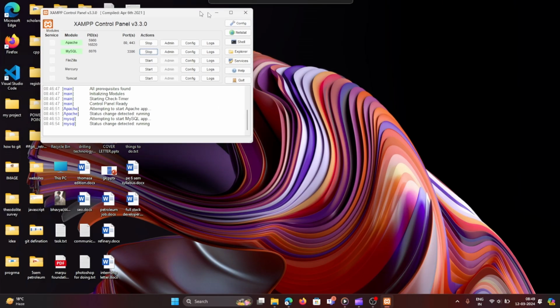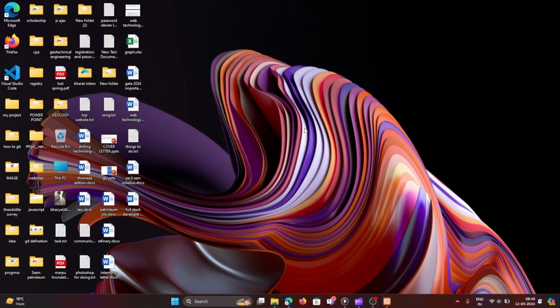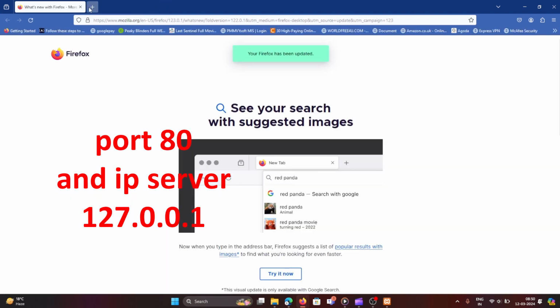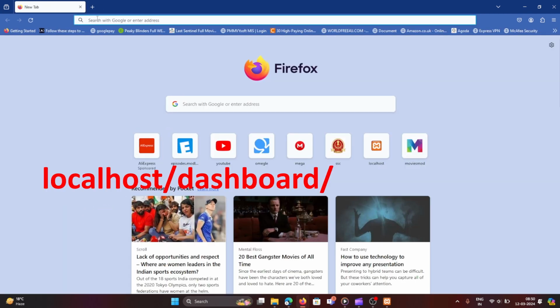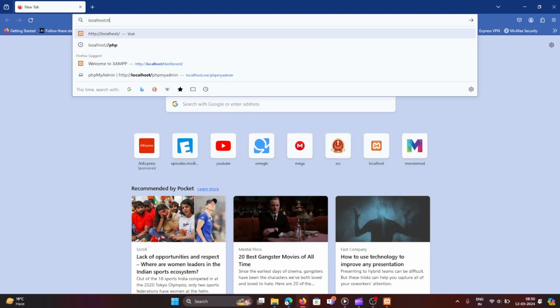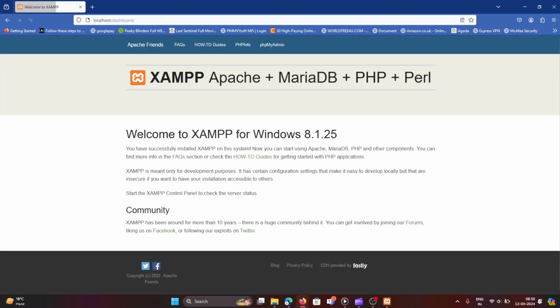Click on the Start button of Apache and MySQL, so you can use the server of Apache. After you click on the Start button, you can see your server is running on an IP address and port, which are shown on the screen. So type the address showing on the screen. If it is showing this window, it means your server is successfully running.